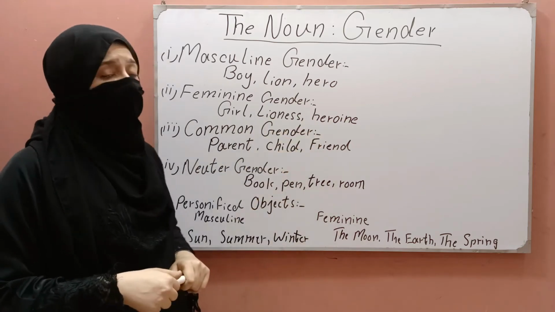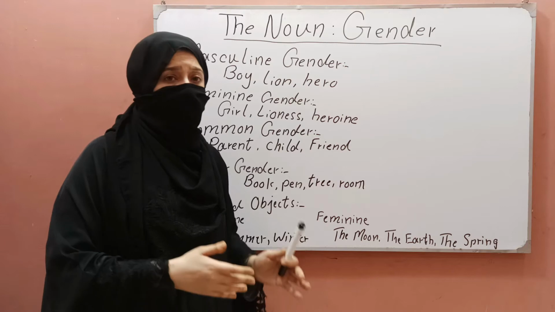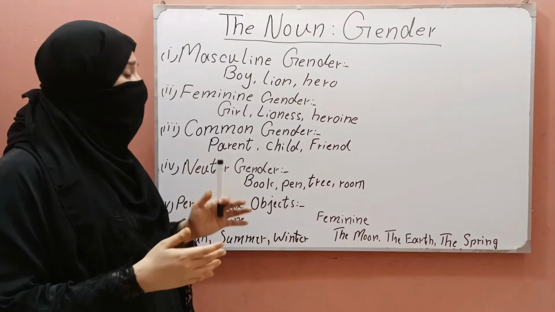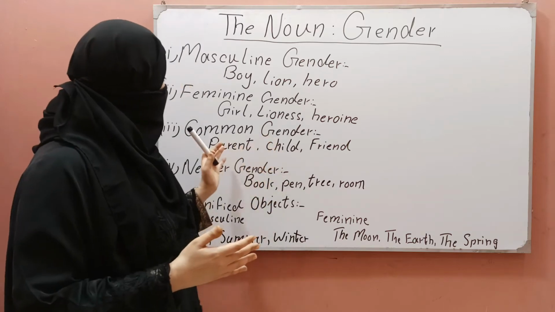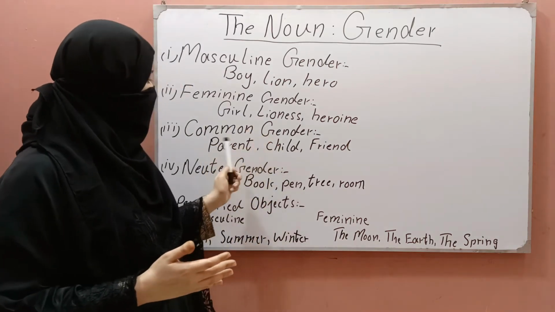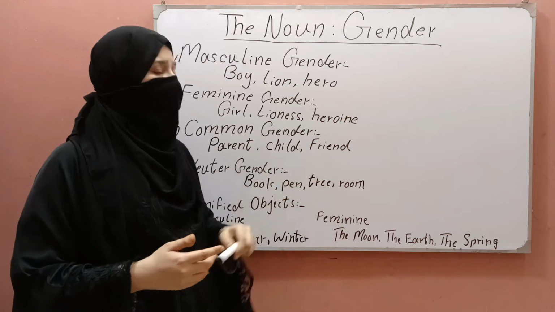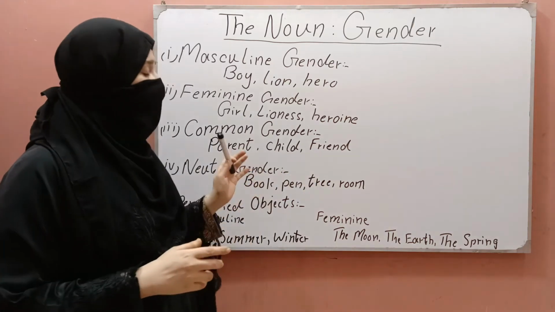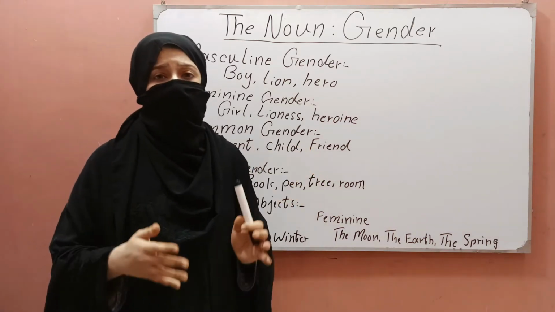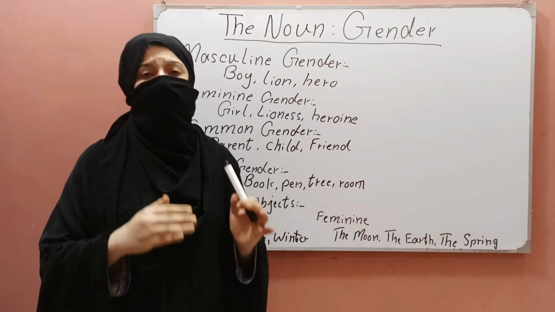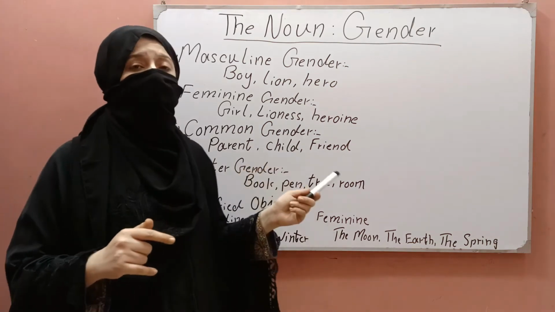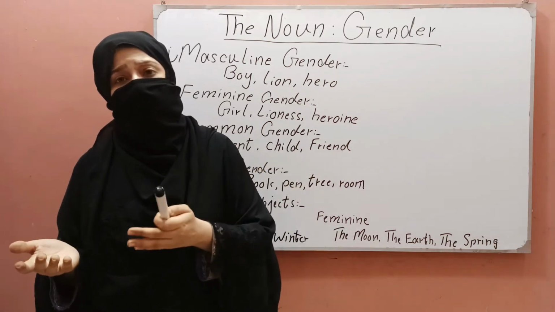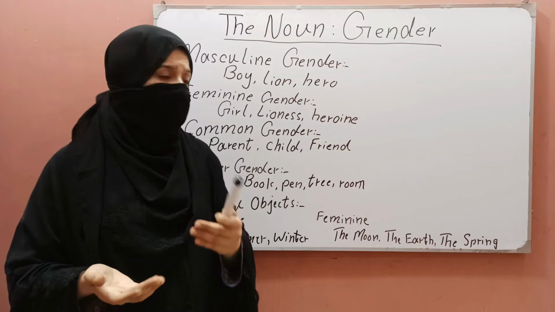And the nouns that we can use for both male or female are called common gender. For example, parents, child and friend. We can see that in parents, both father and mother come. And the word child we can use for both kids, whether it is male or female.